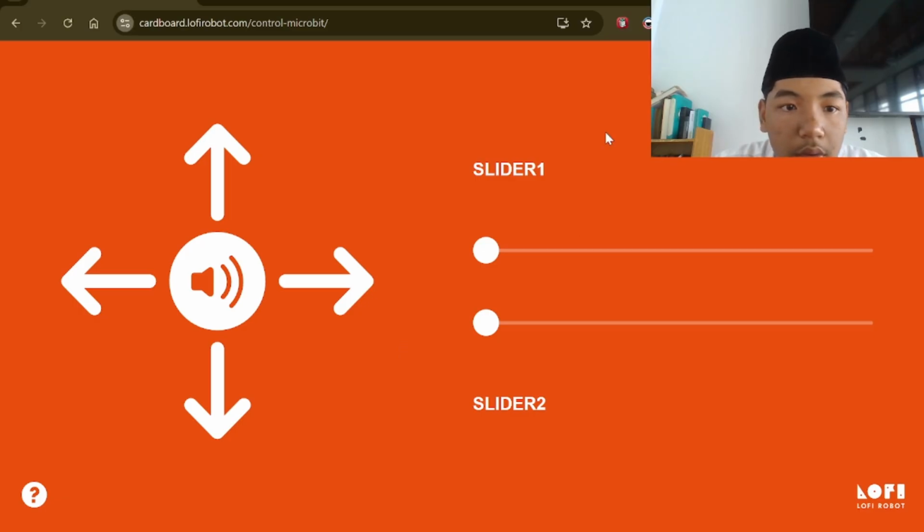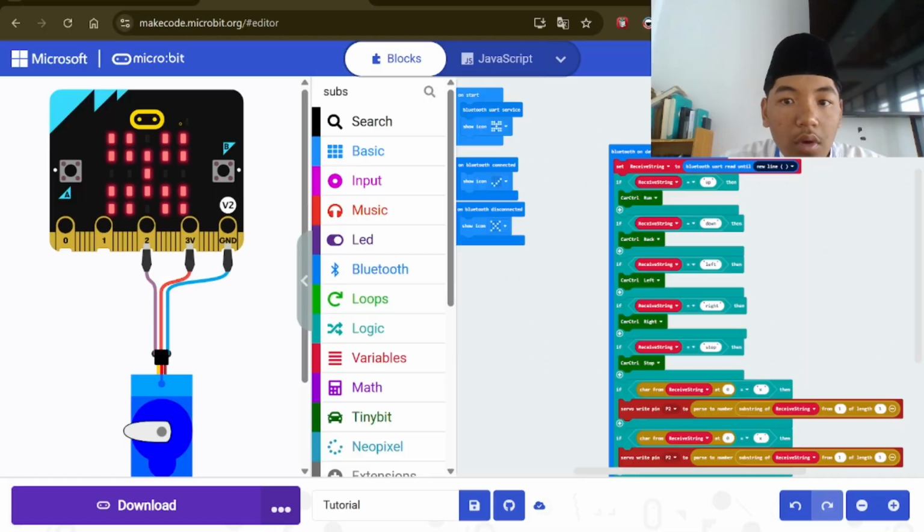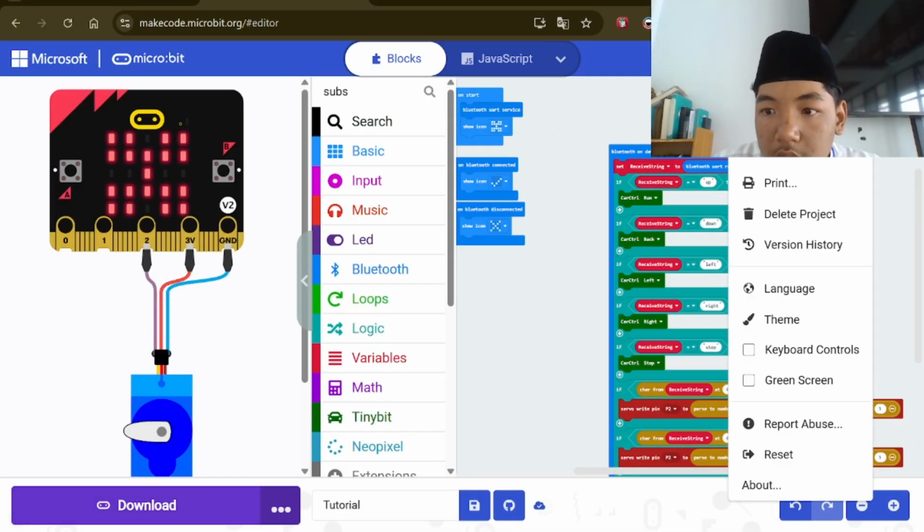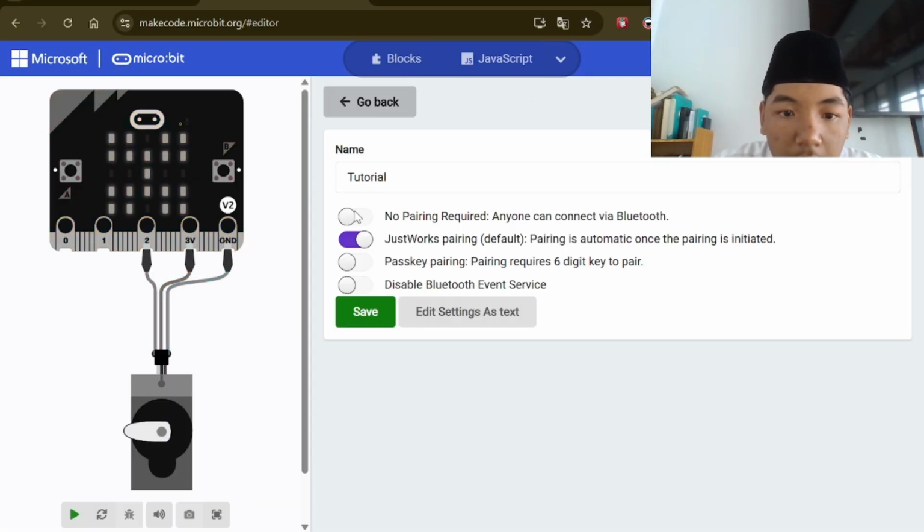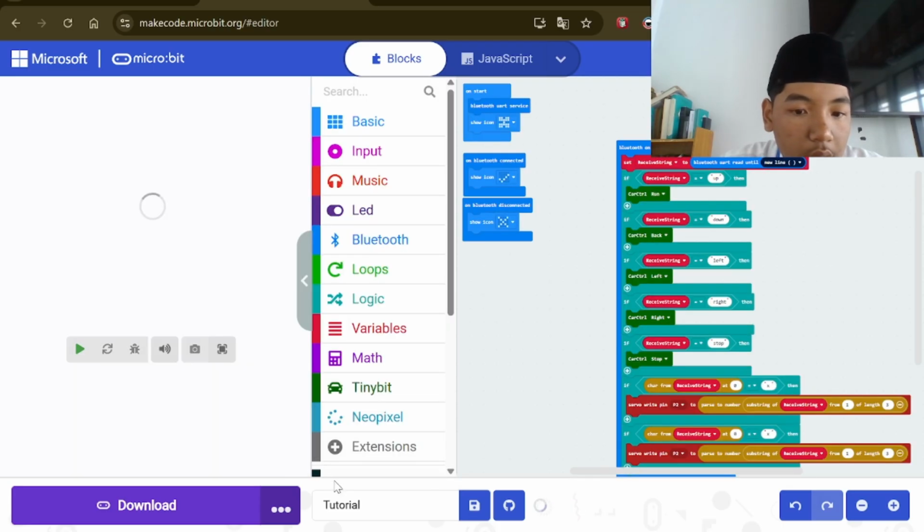Oh yes, I forgot. You go to settings and project settings and go to pairing required: anyone can connect via Bluetooth. And you can download again.